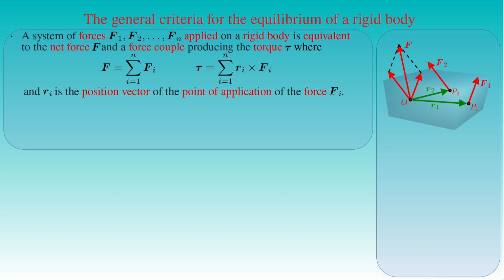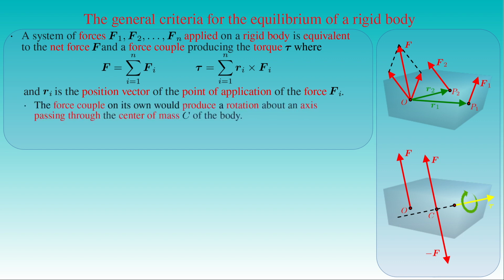by the vector sum of the forces Fi from i equals 1 to n, which is applied at the point O. The second set is a force couple producing the torque tau, given by the sum of the vector products of the position vectors Ri and the forces Fi, from i equals 1 to n. The force F acting at the point O can be replaced by the force acting at the center of mass C of the body and the force couple F and minus F acting at the points O and C.